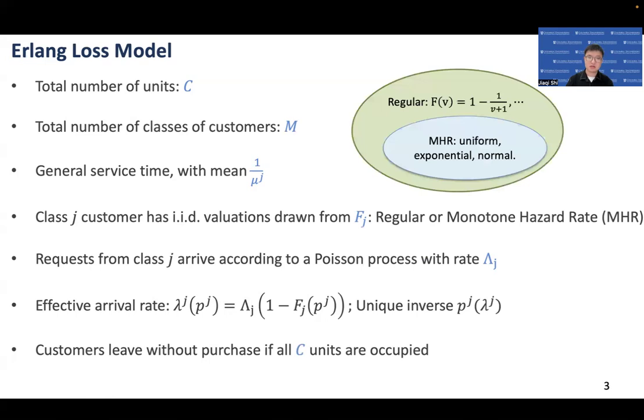Customers arrive to the system according to a Poisson process with rate capital lambda j, and we shall focus on the effective arrival rate at price pj, which is defined as the total arrival rate times the percentage of customers whose valuations are greater than the price pj. And we assume there's a one-to-one correspondence between price and the effective arrival rate. As is common in the literature, we will use lambda j as our decision variable. Since this is a loss system, customers will leave without purchase if all units are occupied.